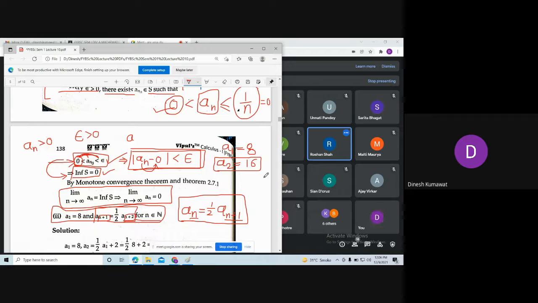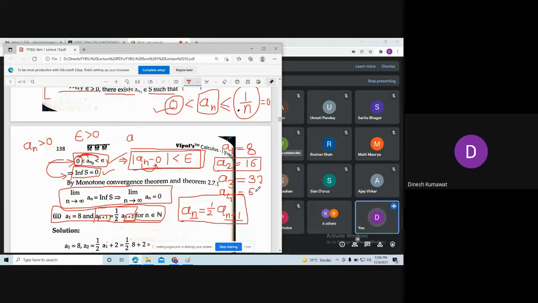Exactly. Now find out a3. 32. a3 is 32. Now can you see the relation between the terms of the sequence? Yes. What is a4? 64. 64.